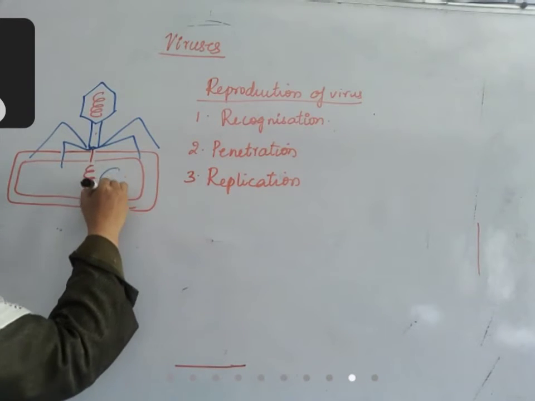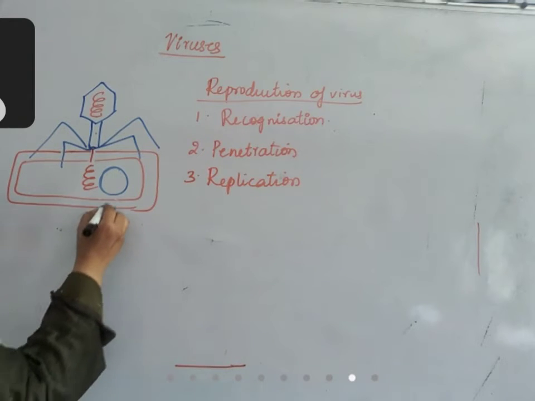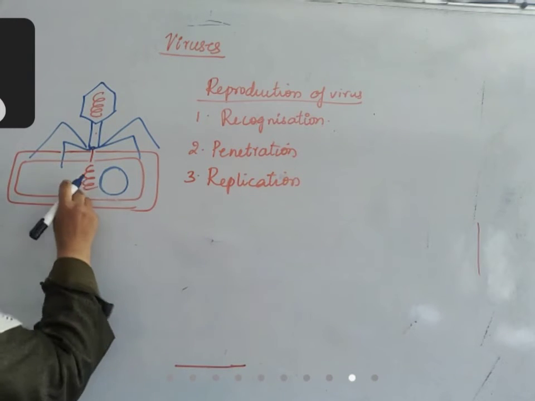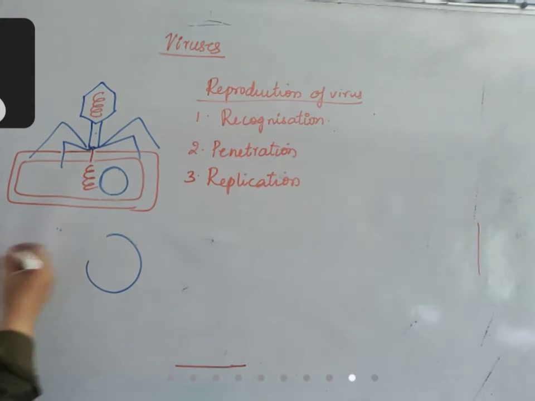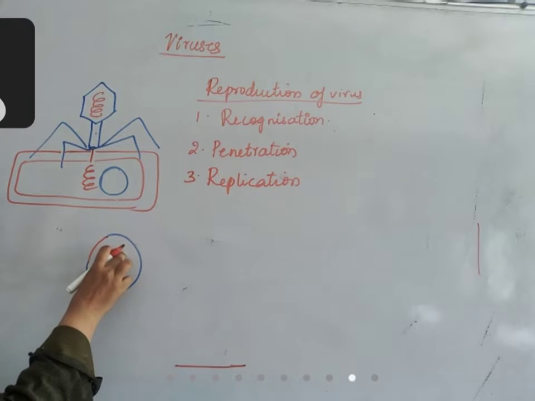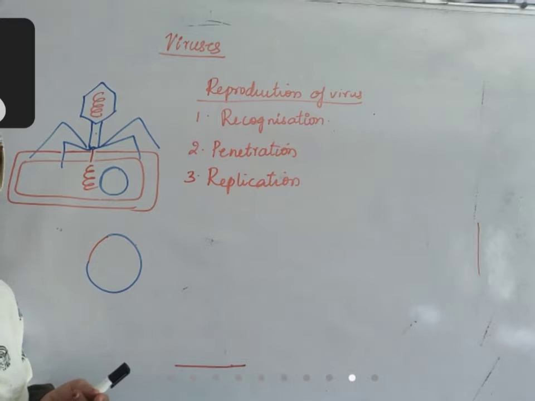Already this bacteria has certain plasmid molecules. Along with this plasmid molecule, this virus will enter the plasmid. This is the plasmid. This is the virus DNA. Now the bacteria will not understand that something has entered. Why?